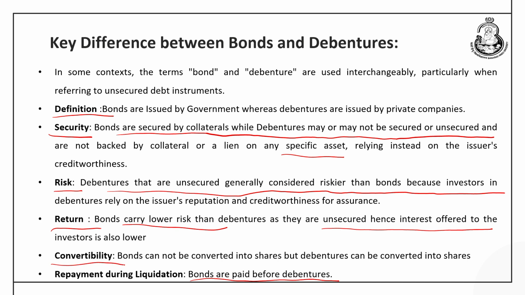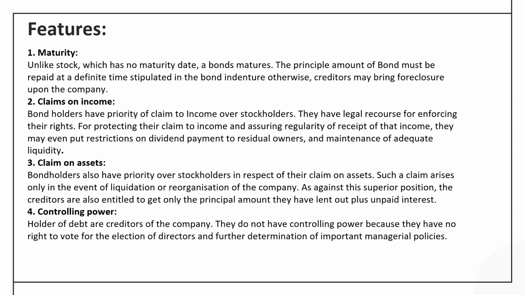And as far as convertibility is concerned, bonds cannot be converted into equity shares, whereas this provision is available with the debenture holder. So these are the points of differentiation. We can see by definition they are different. The security, the risk, return, convertibility, as well as the repayment provisions are different between bonds and debentures. Now we shall discuss the features of debentures. So as we have seen, any instrument, any security can be best described under four heads.